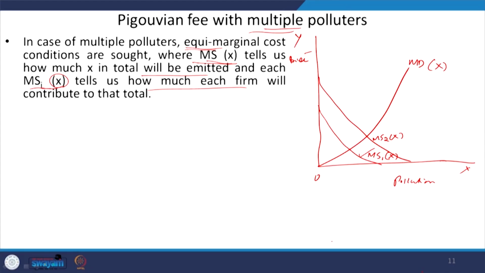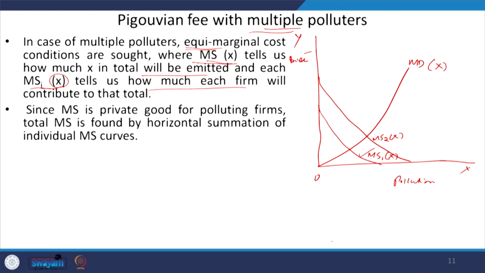So, what we need to find out is the total marginal saving function. Okay. So, how to find out this total marginal saving function? Now we need to be careful about what kind of good it is, whether this marginal saving from the pollution is a private good or a public good. Obviously, it is a private good. Okay.